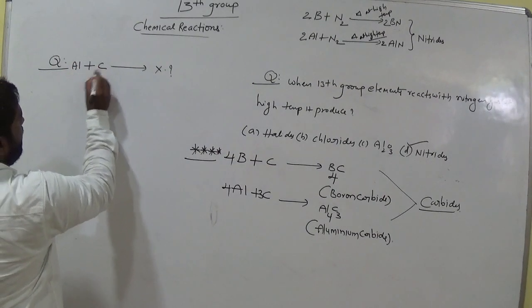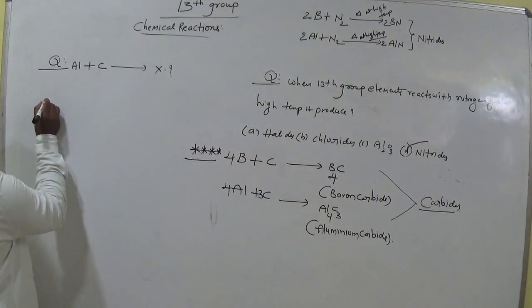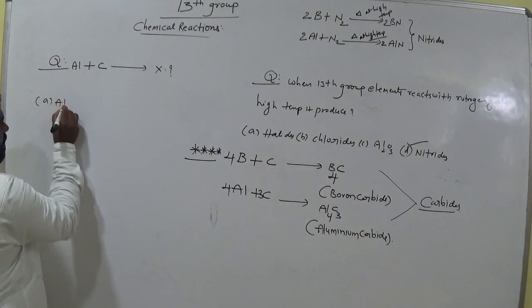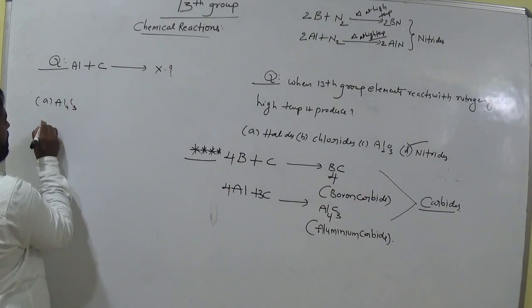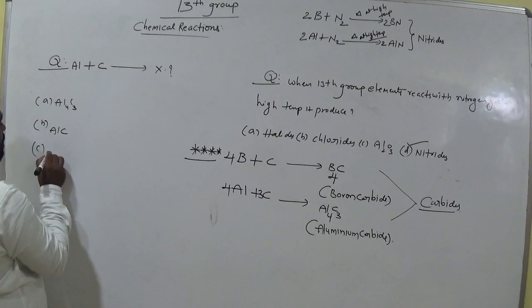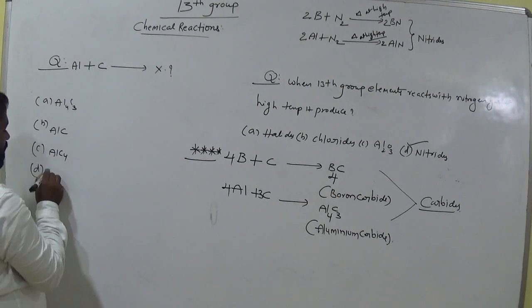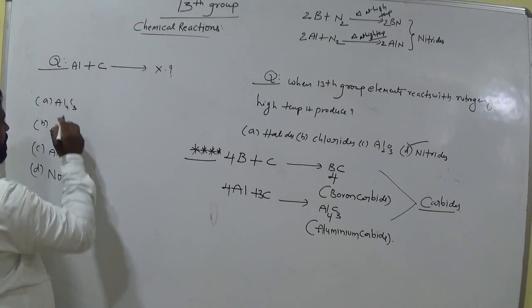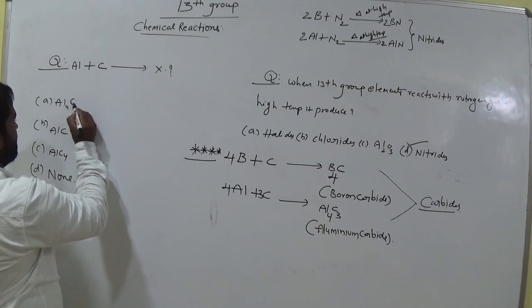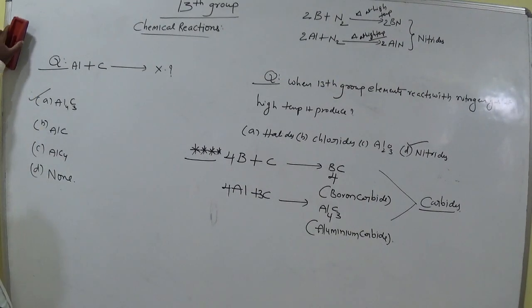What does aluminum react with carbon to give? Option A, option B Al4C3, option C ALC4, option D none. Which one is correct? Al4C3 is the correct one. Am I right? Aluminum with carbon gives aluminum carbide. Is it clear, all of you?